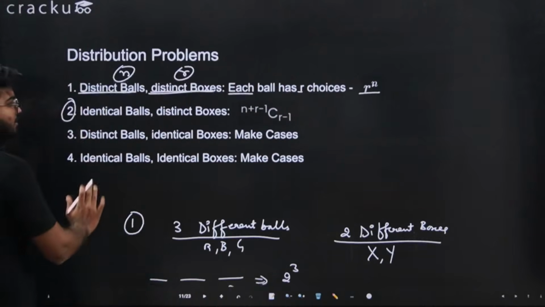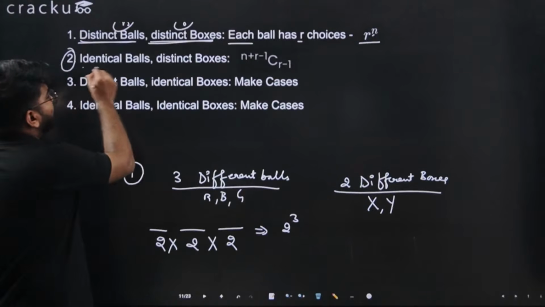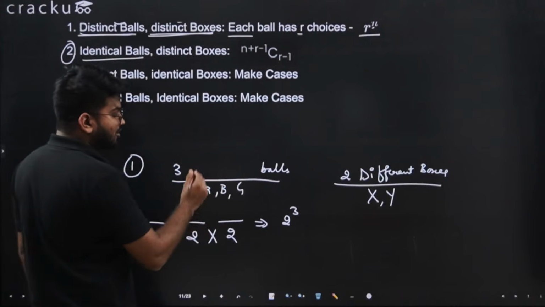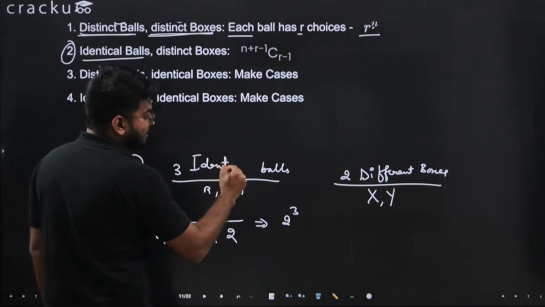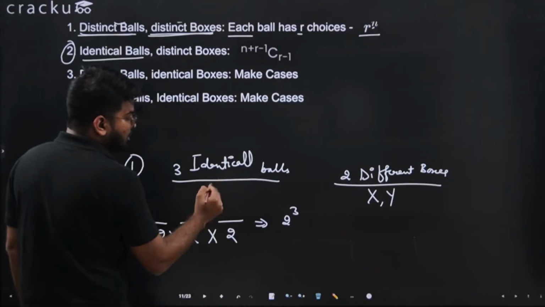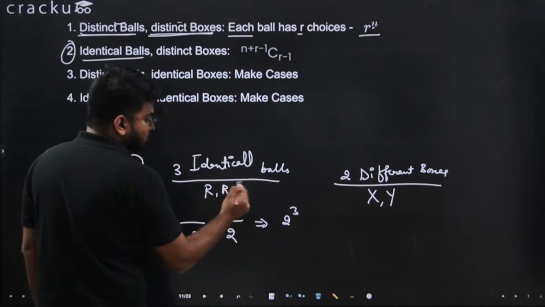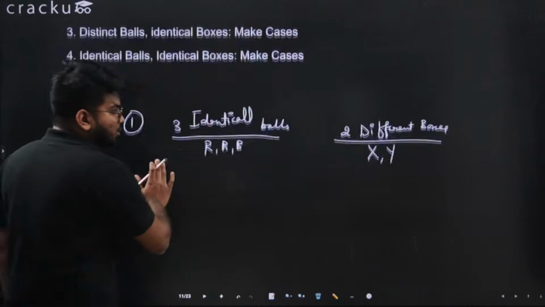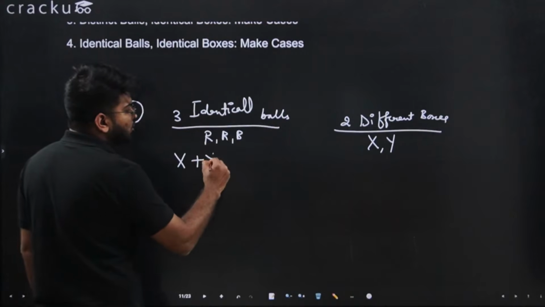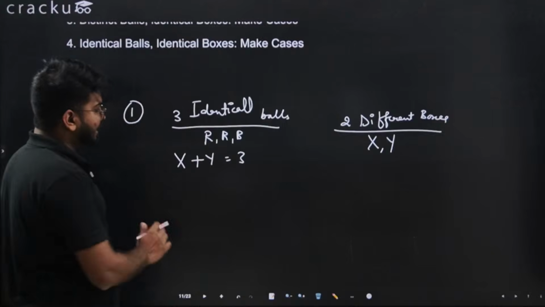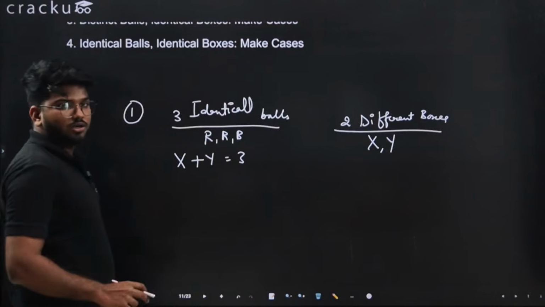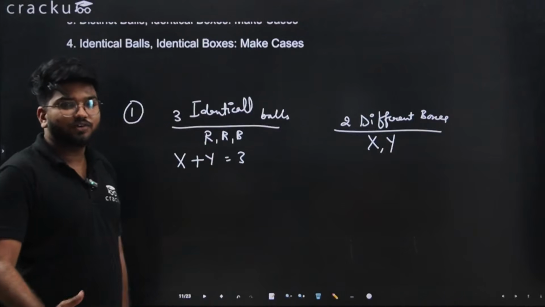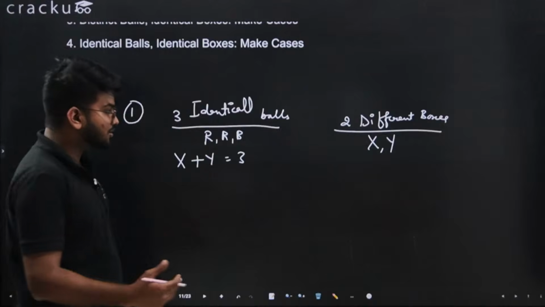Let's do the second case. Now in the second case, balls just become identical. Now there are no distinct balls. All the balls are identical. So what can we say? Let's say all the balls are red balls, but the boxes are different. We have 2 boxes. So we can say that x plus y has to be equal to 3. Or basically, in x box and y box, in total these 2 boxes should contain 3 balls. All the balls are same, so we don't need to worry about distinct balls.